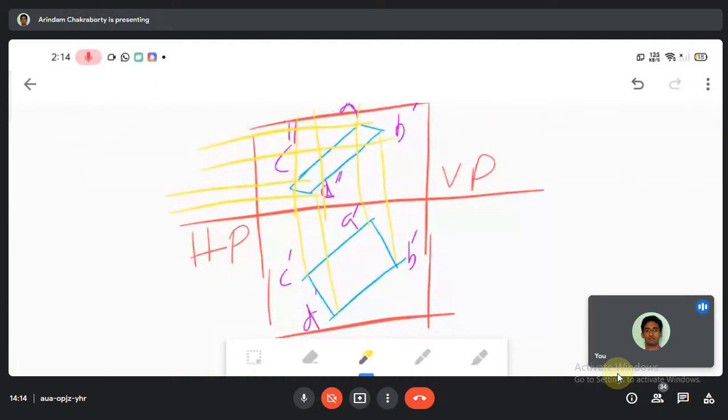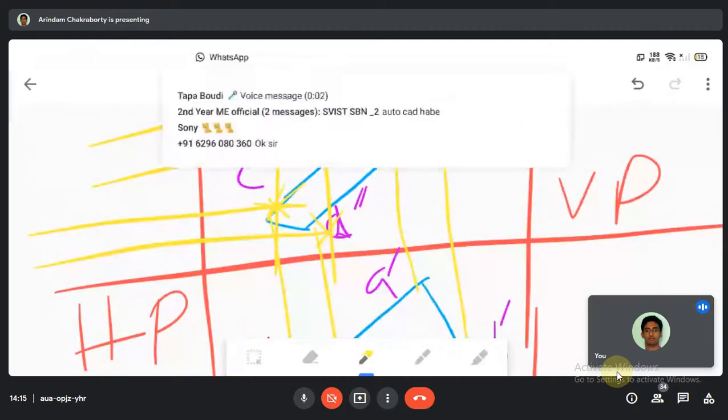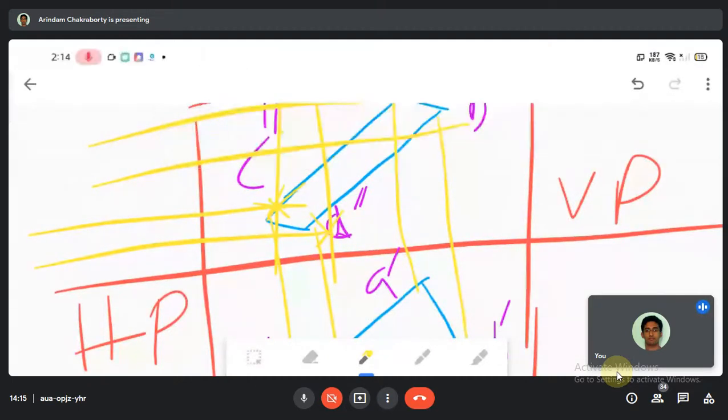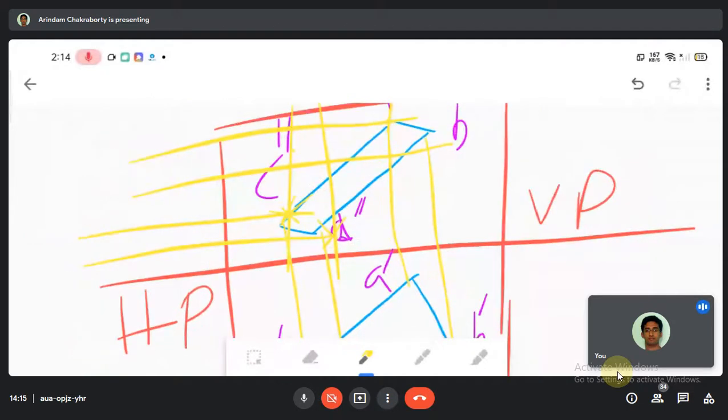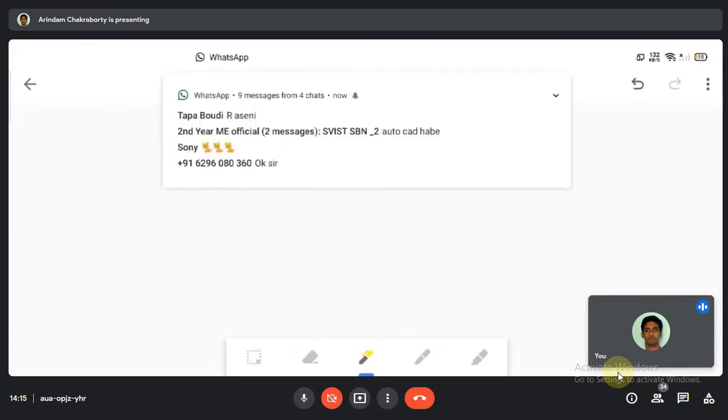And now, when we are developing it, in the other stage, which is the development, we could see when this line gets crossed over here, then we say okay fine, this is C double dash, this is D double dash. This is the same procedure that we are following. Now let me give you one example that will give you a clear picture of how these three techniques are used. Fine? Okay, let me start.